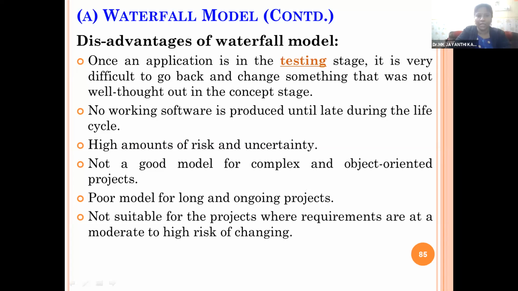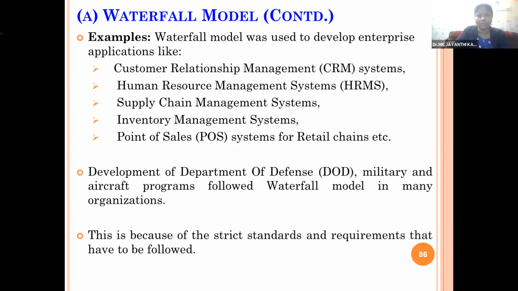So the examples are, it can be used in CRM kinds of systems, customer relationship management systems, and human resource management systems, where the policies and operations are fixed, and supply chain management systems, where we order maintenance and material management, and event management systems, because these kinds of projects have fixed terms and policies. Point of sale kinds of projects, we can make use of this model.